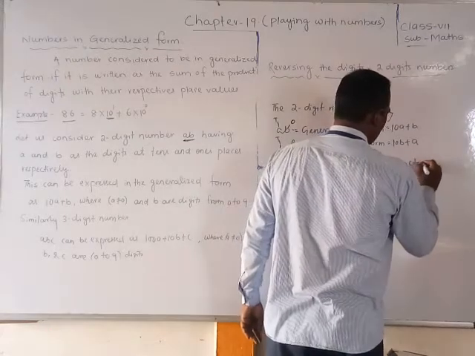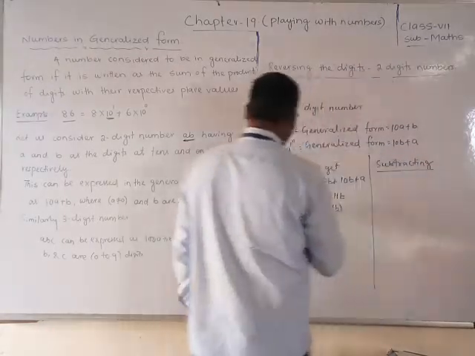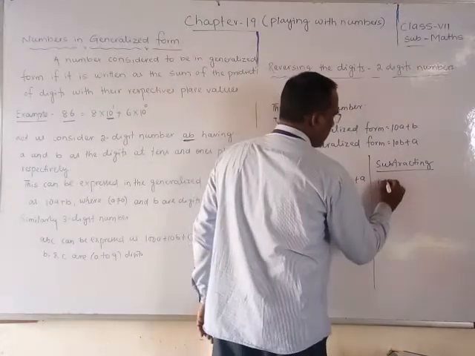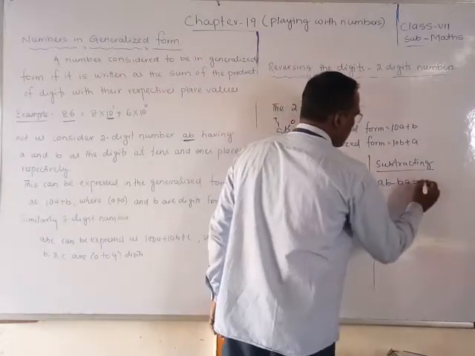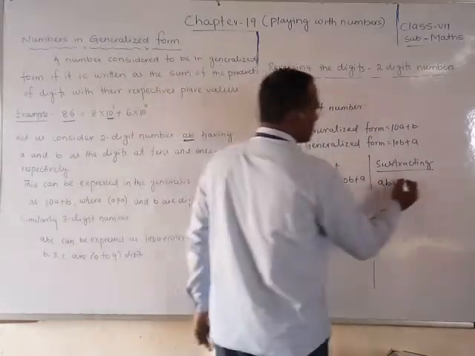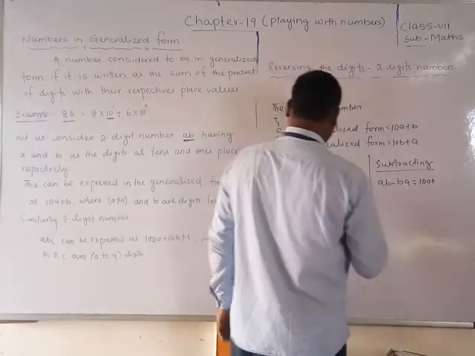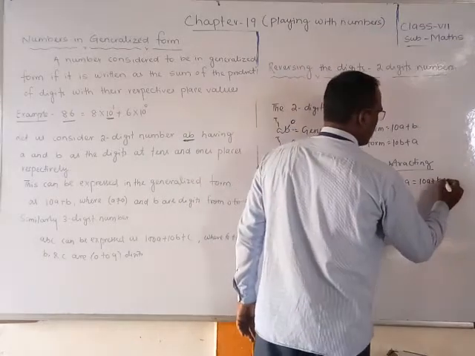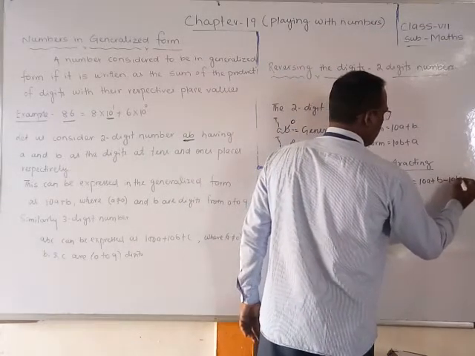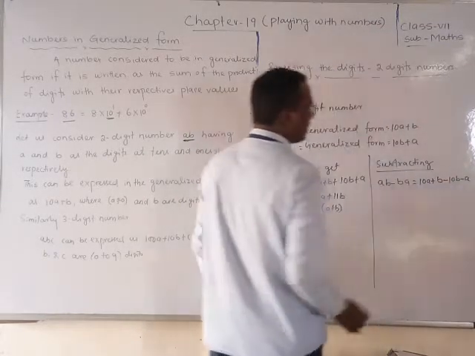On subtracting, what do you get? ab minus ba. If you do ab minus ba, what do you get? It is 10a plus b minus (10b plus a).